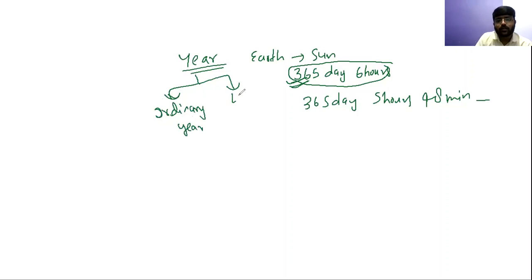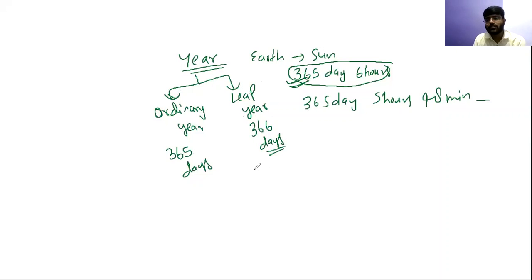And the second one is the leap year, isn't it? So you might have known about this thing. You already know this thing, but let me start with the very basic. So years have been classified in two parts, that is ordinary year and leap year. And we know that the ordinary year contains 365 days and leap year contains 366 days, isn't it? Leap year has 366 days. But why does leap year have 366 days? Why has this 1 day been added?